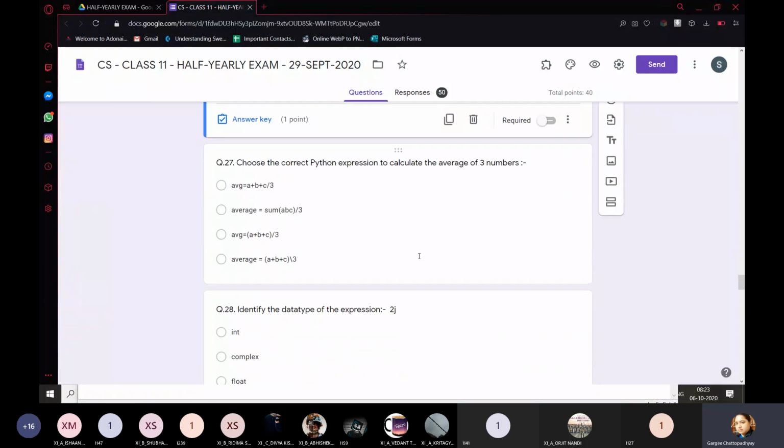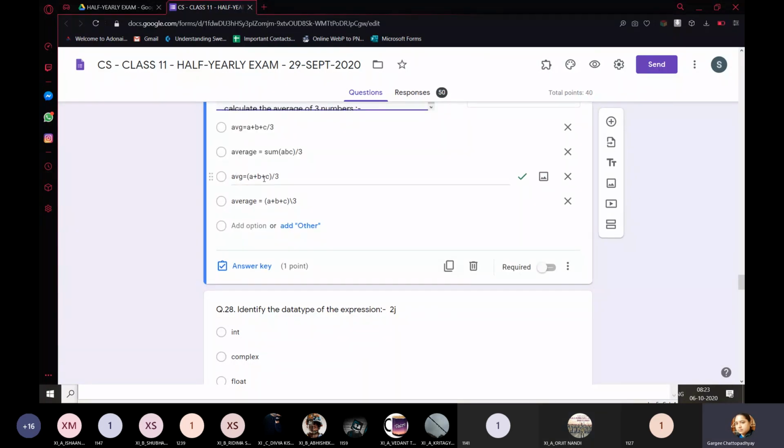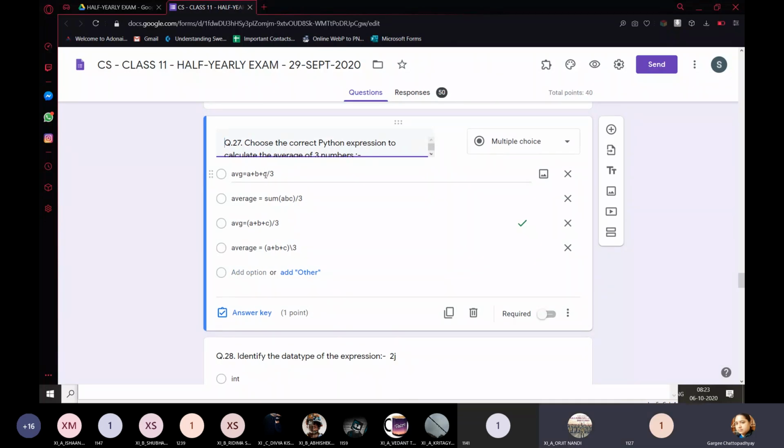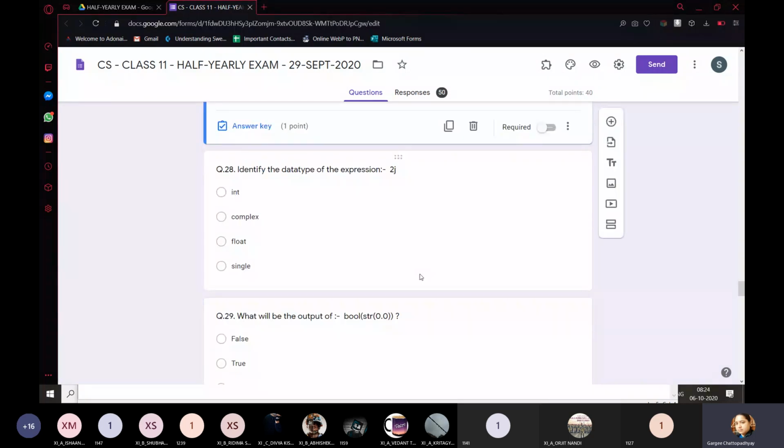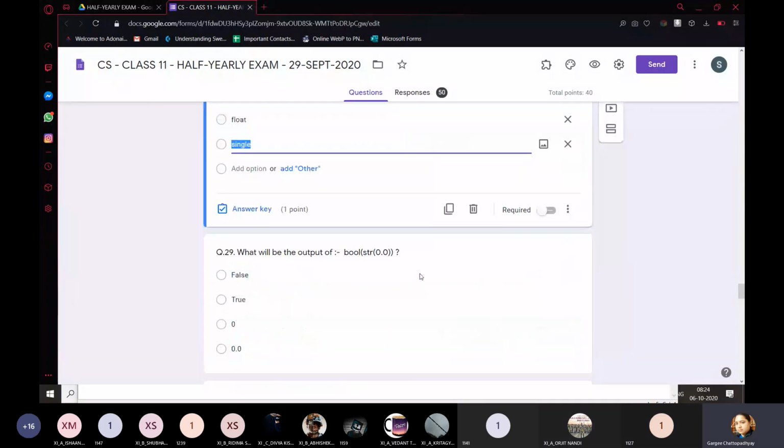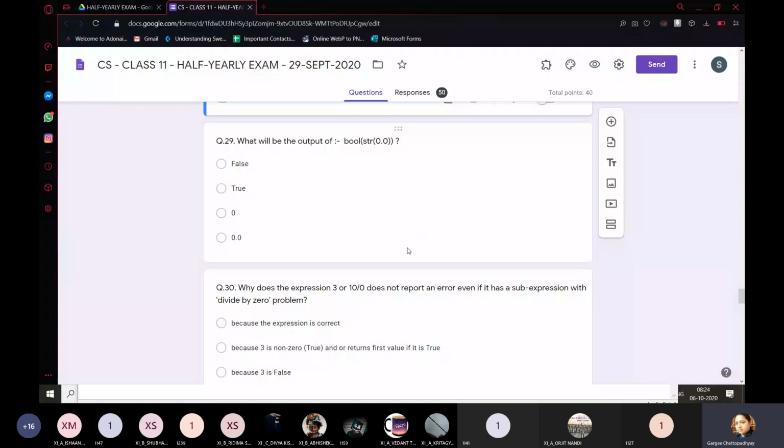Okay. Choose the correct Python expression to calculate the average of 3 numbers. A is the wrong answer. C. A will divide C by 3, then it will add it to A and B. Operator precedence. So if you want to execute plus first, you have to enclose this within brackets. Next, identify the data type of this expression. Complex. It is complex.